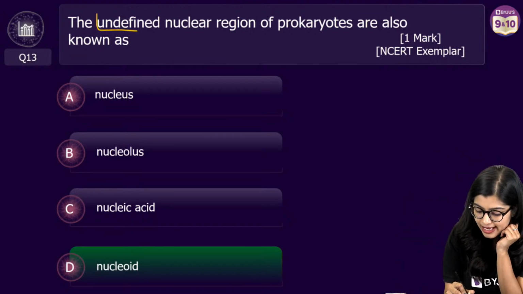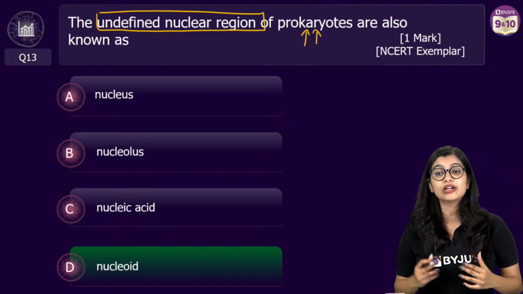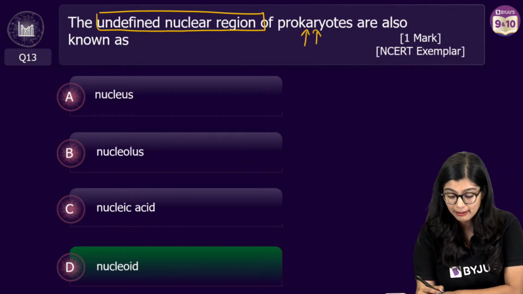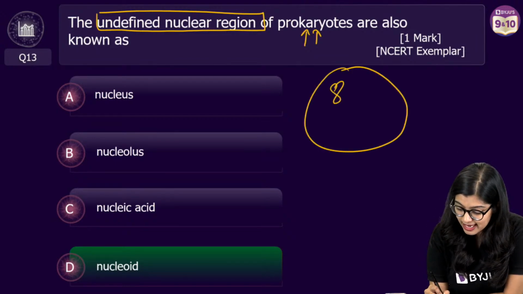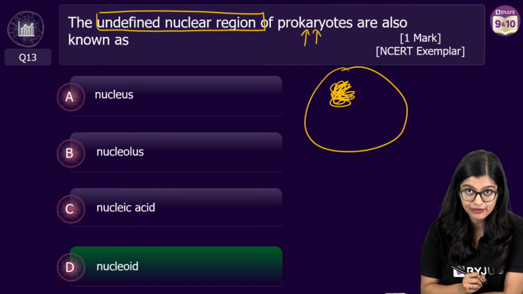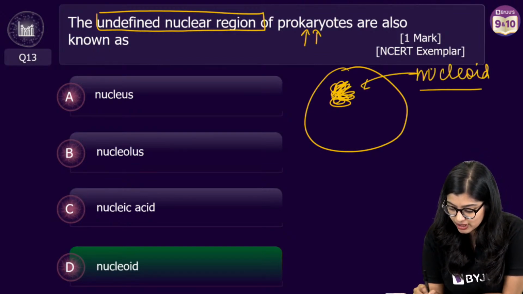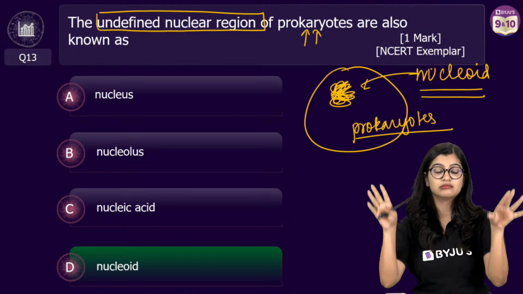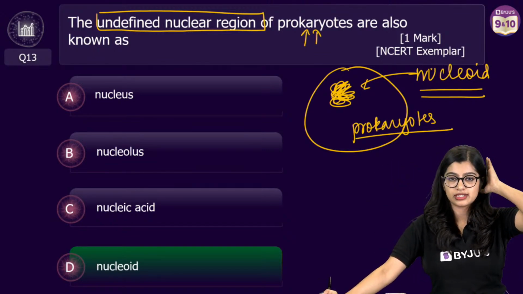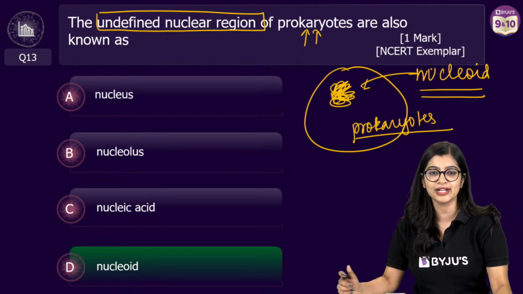See, undefined nuclear region in prokaryotic cells. That means that they don't have a well-developed nuclear membrane, right? So we see that the genetic material that is there is found concentrated in one specific region. And we call this the nucleoid region, right? So this is specifically in prokaryotes, and we don't find the genetic material enclosed in a nuclear membrane, right?